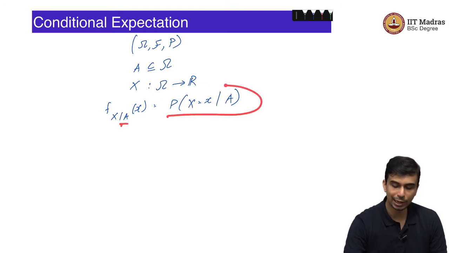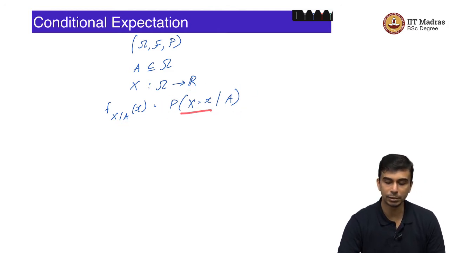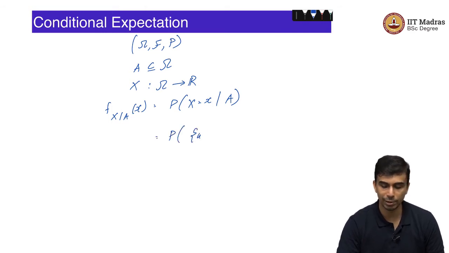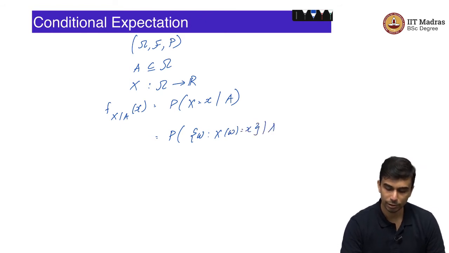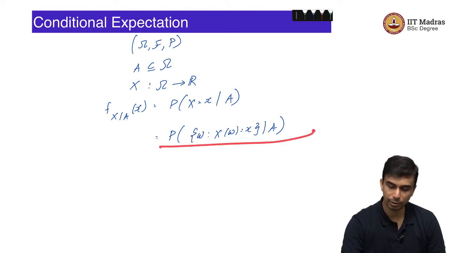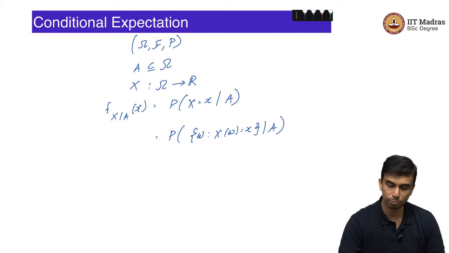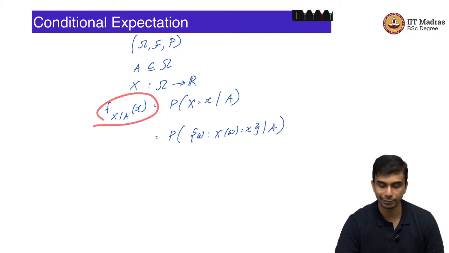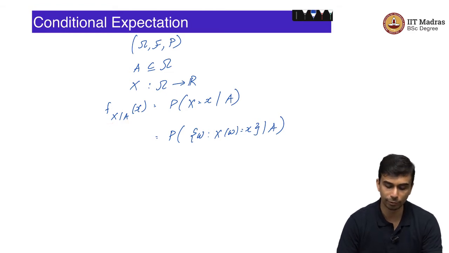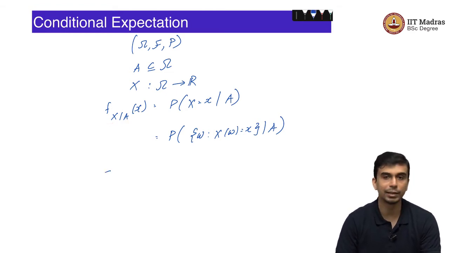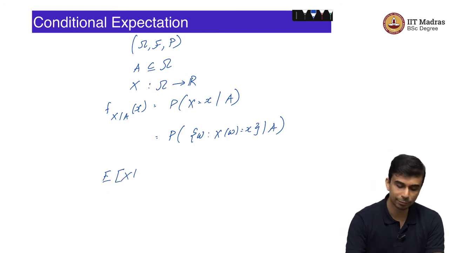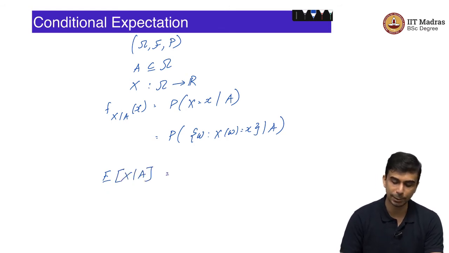Right. So, if you did not have the conditional event here, it would simply be the standard PMF, but this is also a well defined thing. So, probability of X equal to x given A is the conditional probability. What is this? This is the probability of the set of all omega such that X of omega equal to x, given A. Right. So, here the left hand side and right hand side are both valid events and conditional probability is already defined. So, this is the conditional PMF of the random variable X given the event A.